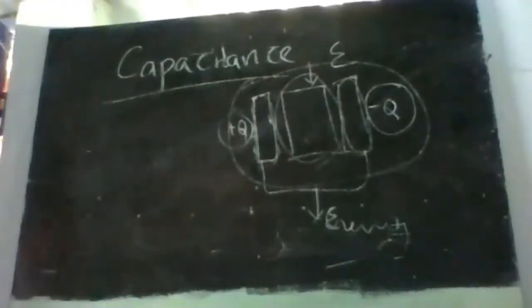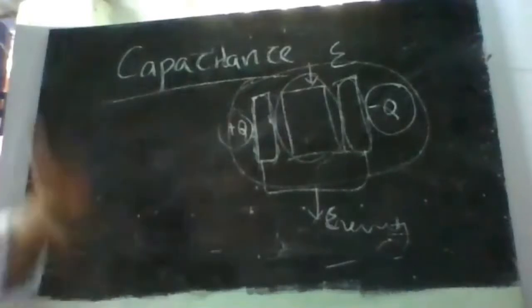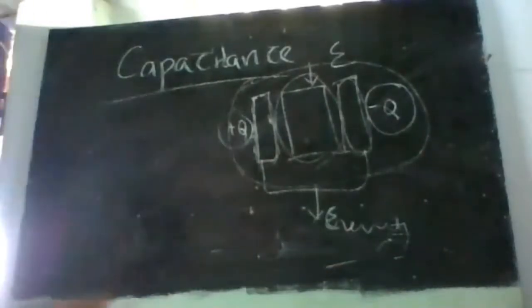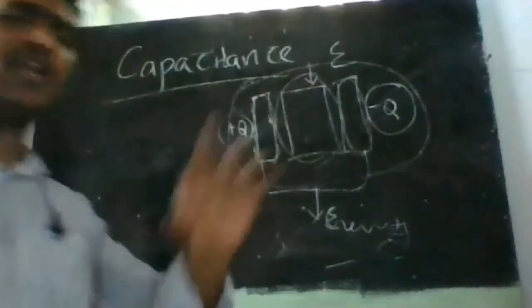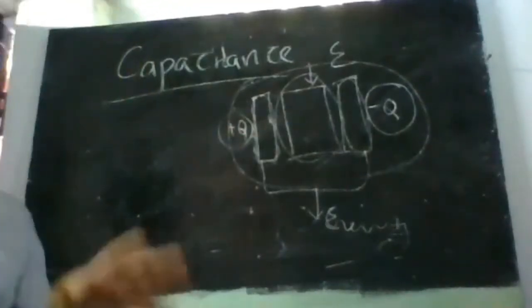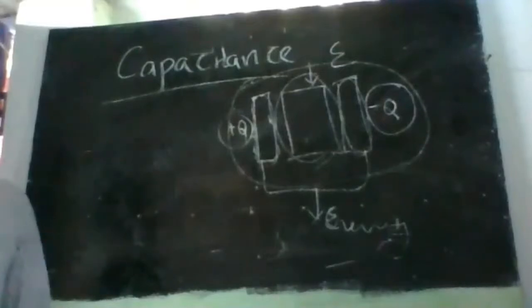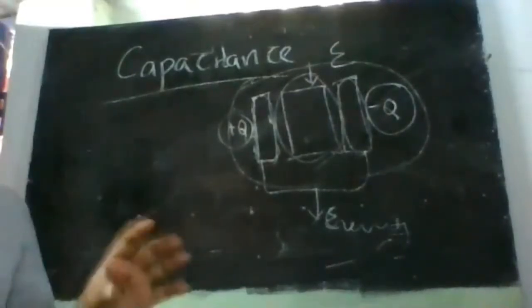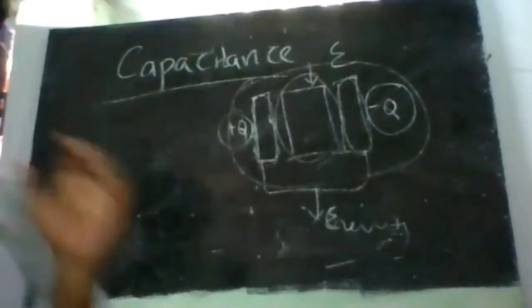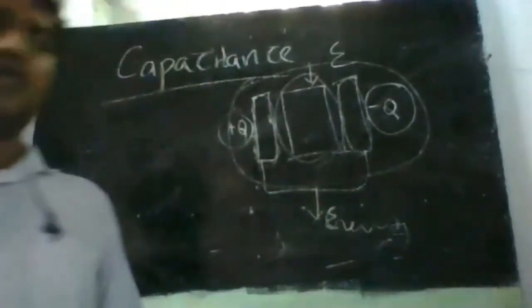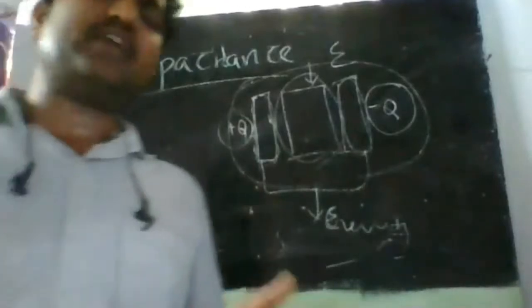Capacitance means the ability of a material to store energy. There are many definitions of capacitance, but in electromagnetics we define it that way. So the ability of a dielectric to store energy is what we call capacitance.